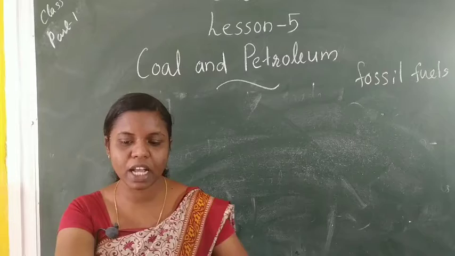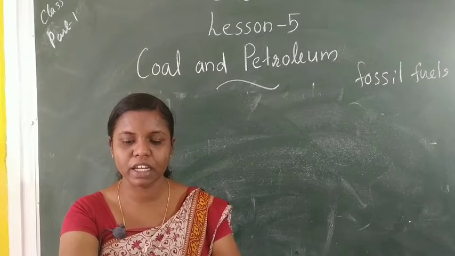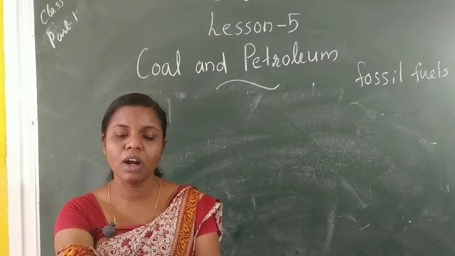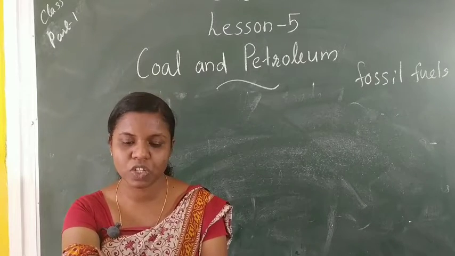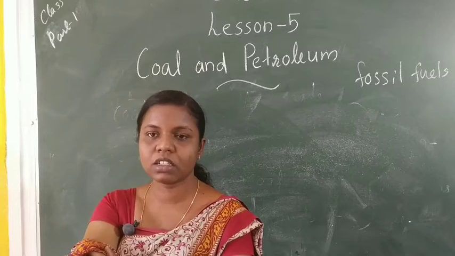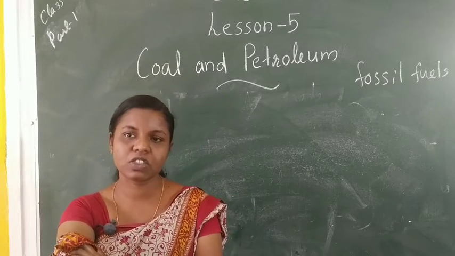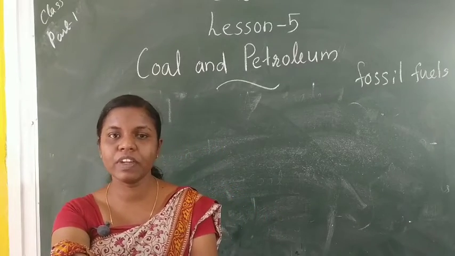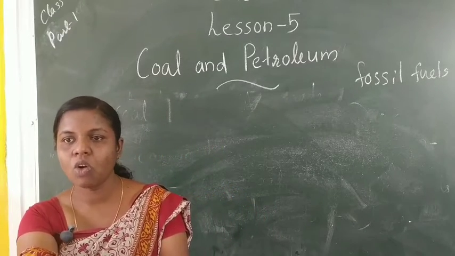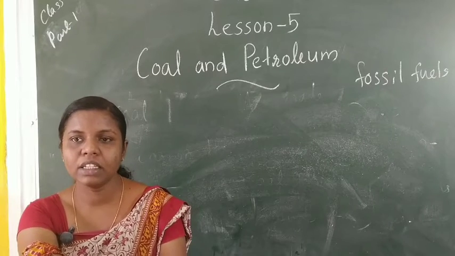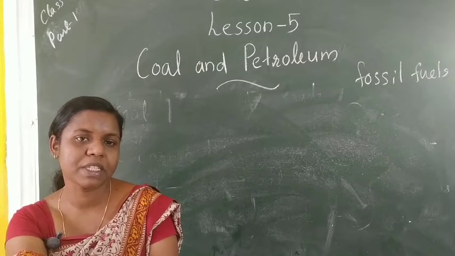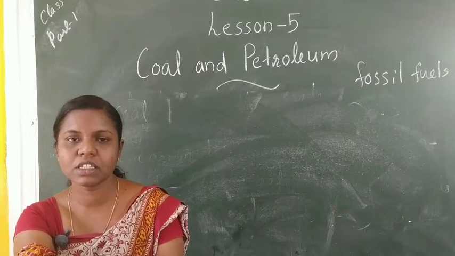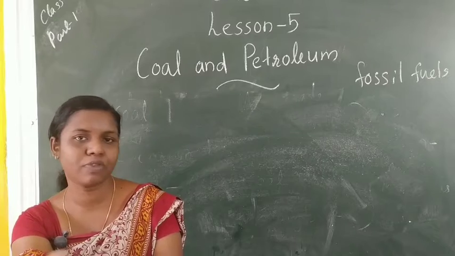Exhaustible natural resources are limited. Example: forest, wildlife, minerals, coal, petroleum, and natural gas. Today we discuss coal. What is coal? Coal is a hard, black, and combustible fuel. Combustible fuel means burning fuel. It is a fossil fuel.